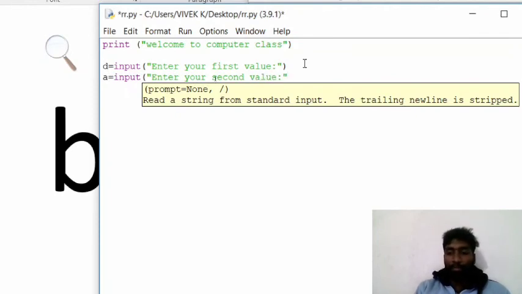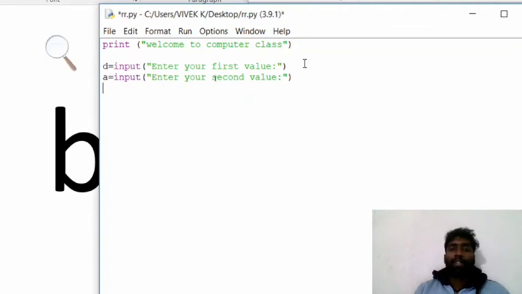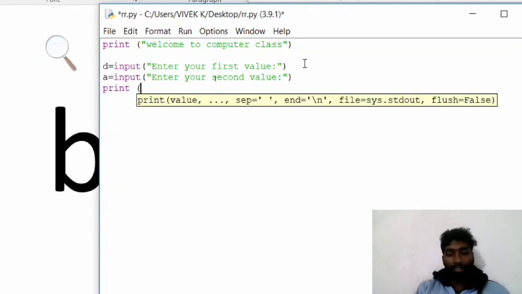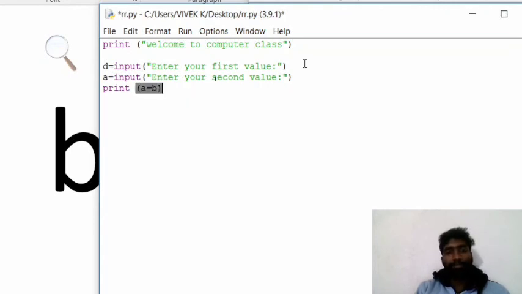It is a very simple program, we can understand while seeing it. Print a plus b, or a plus d, or d plus a, as our wish, the value is the same.